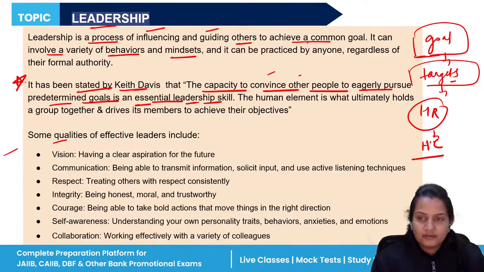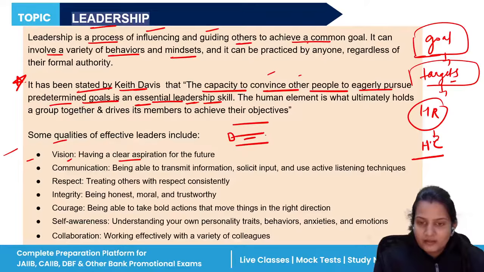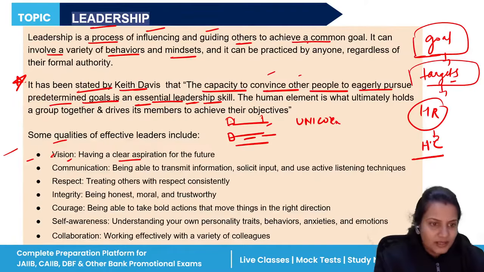So a leader should have different qualities to perform. First is vision, that a clear vision should be there. What you want from the organization, what is your future target, so in future at whichever point you want your organization to stand, that point is known as a vision. Suppose my organization is now at the middle level. It is at the medium level. Now I want my organization to stand at the top level. So it means that you have decided a clear vision in your mind that you want your organization to be a unicorn.